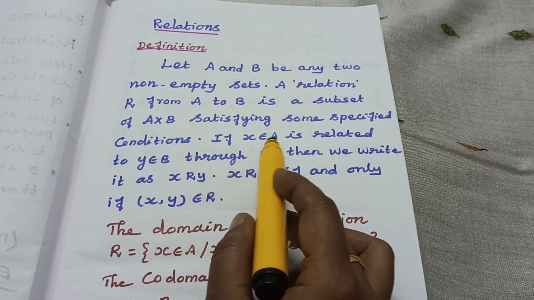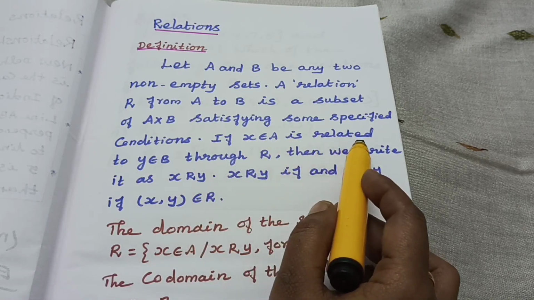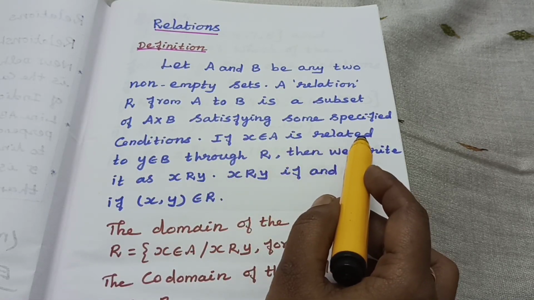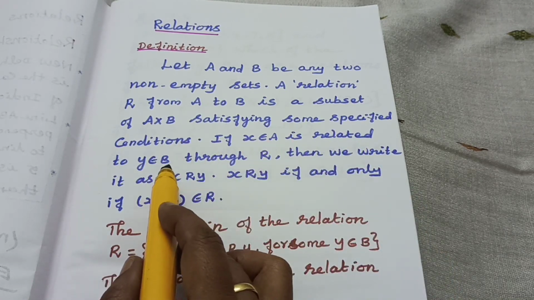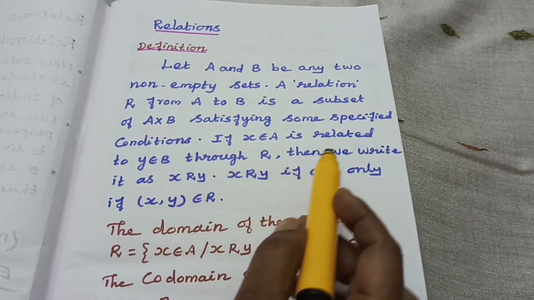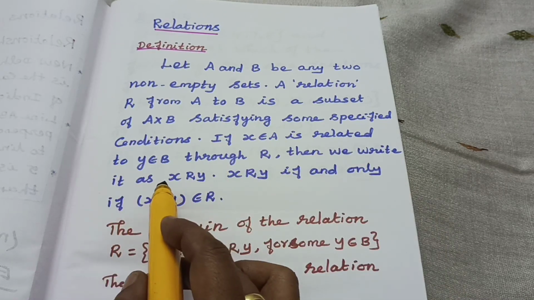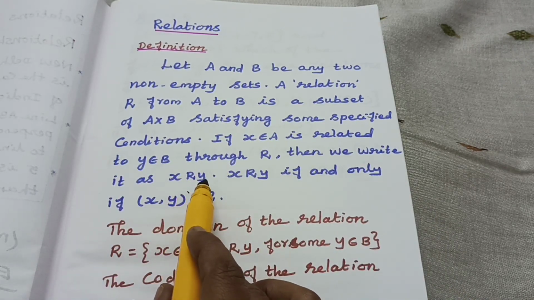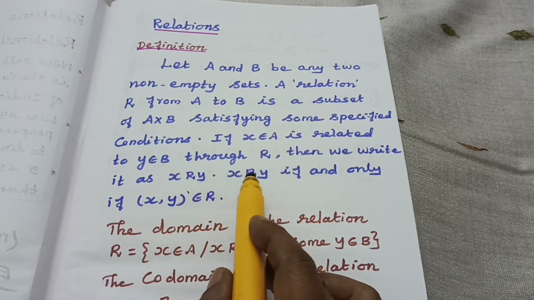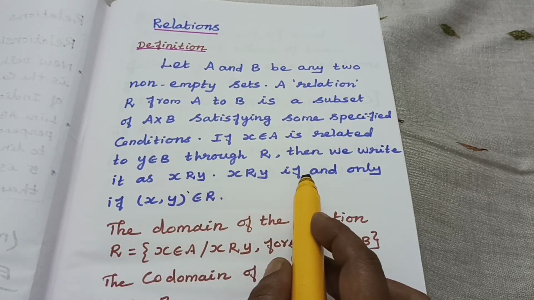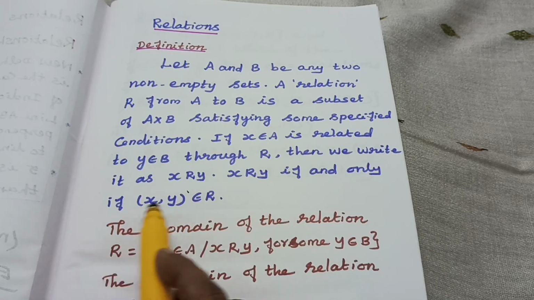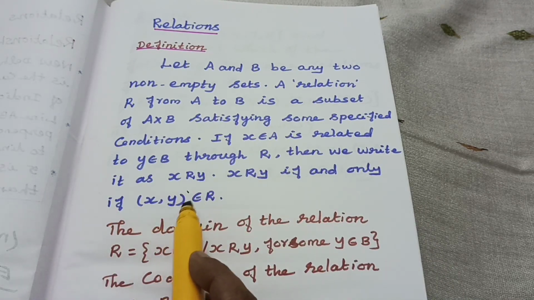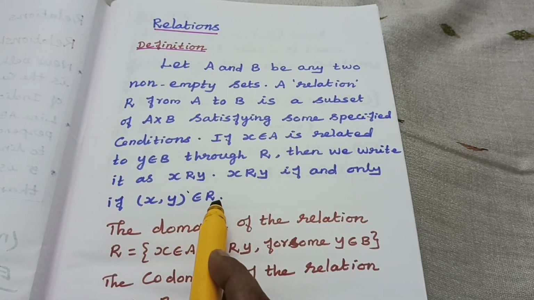If X belonging to A is related to Y belonging to B through R, then we write X is related to Y. X is related to Y if and only if X comma Y belongs to R.